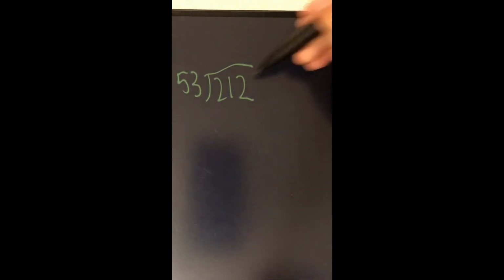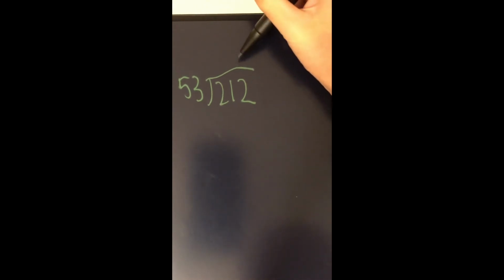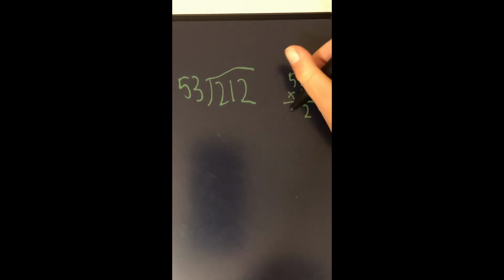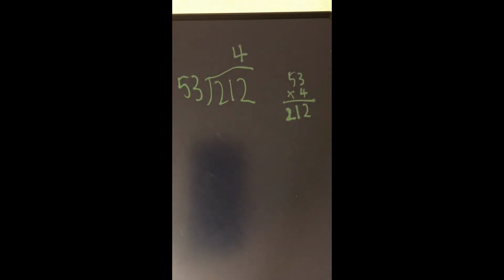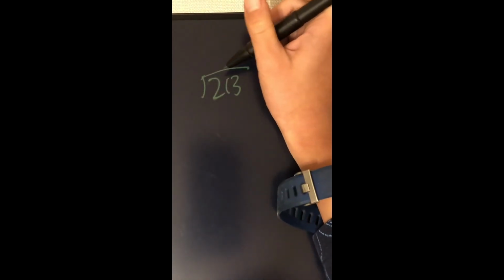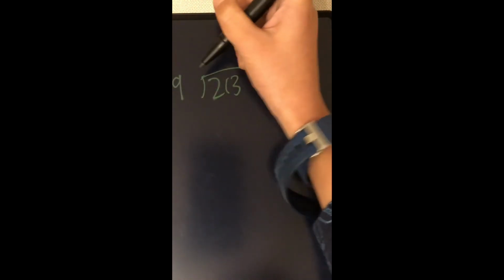Let me just fast forward this. The answer is 4. Well then, 213 divided by 96.